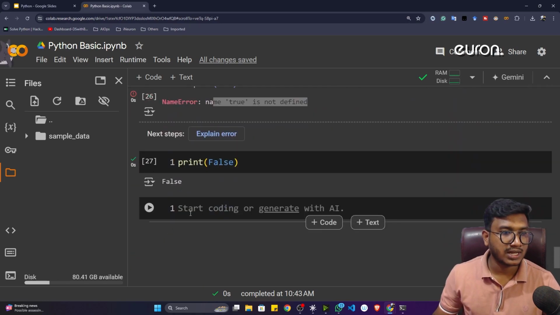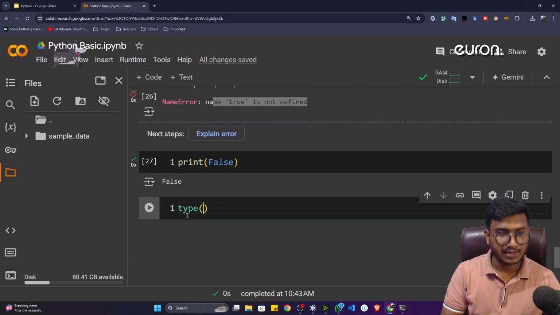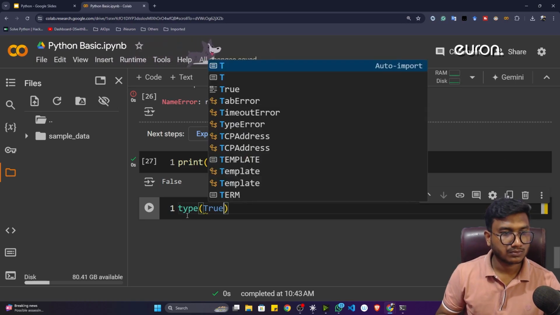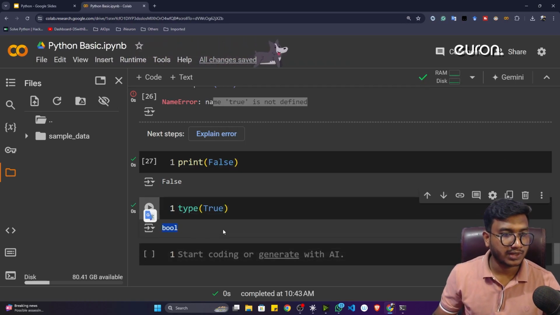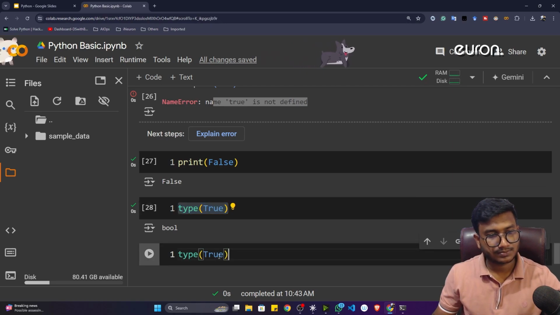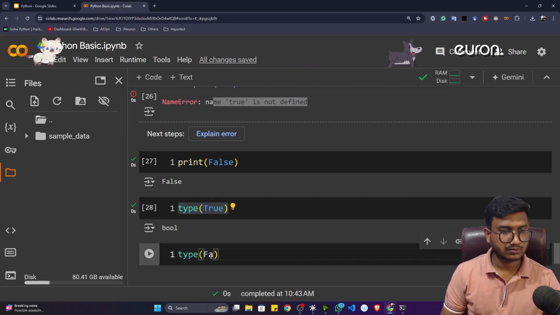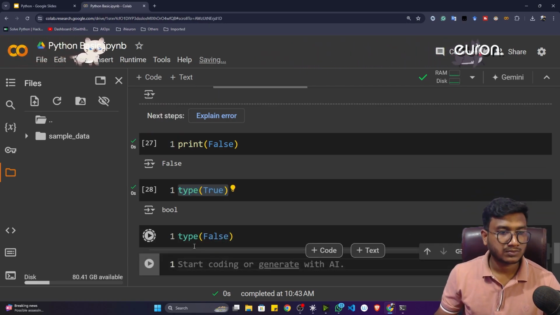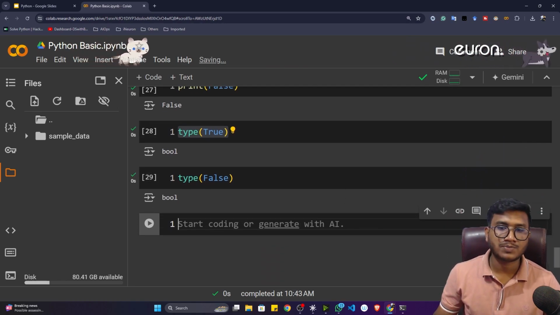Now you can also check it. In the type function, you can give this particular True, and you will see it is a Boolean, as well as False. It's Boolean type data. I hope this part is clear.